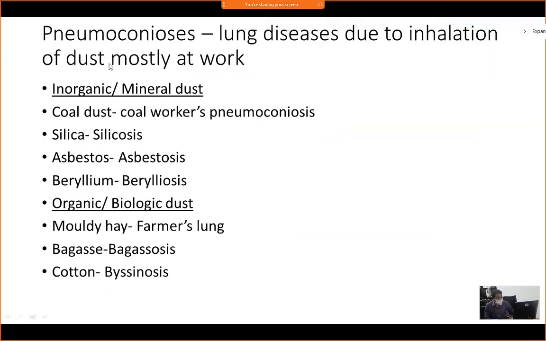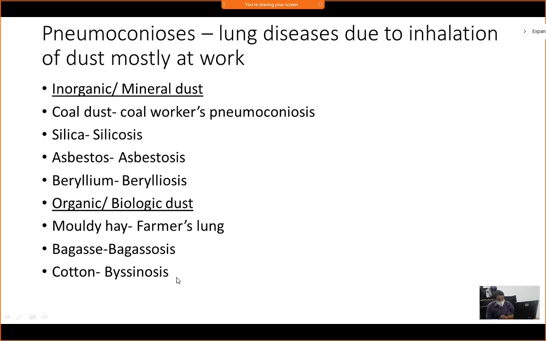These are the names: coal dust, coal workers pneumoconiosis, silica, silicosis, asbestos, asbestosis, beryllium, berylliosis, moldy hay, farmer's lung, bagasse, bagassosis, cotton, byssinosis.